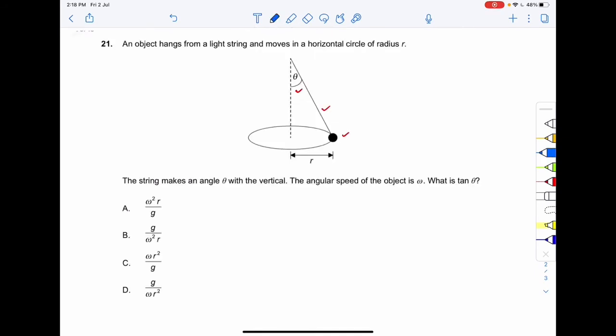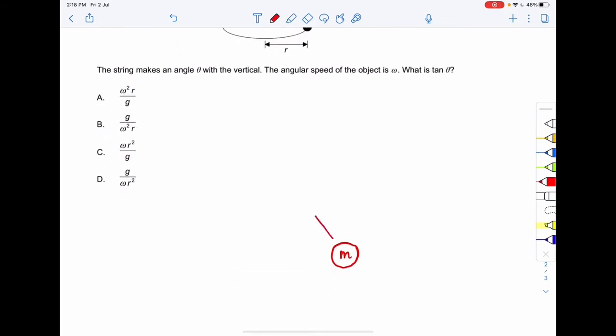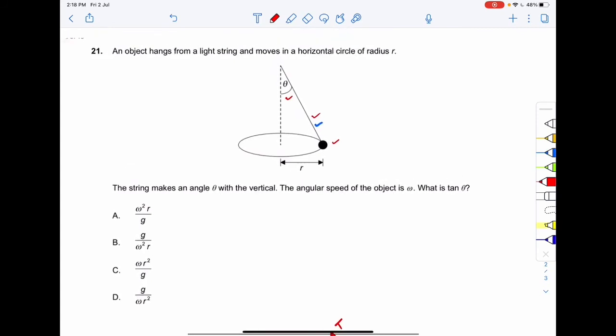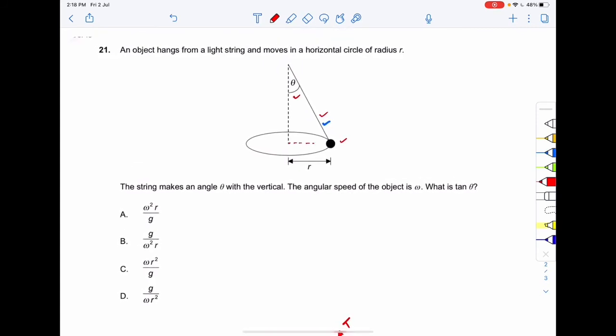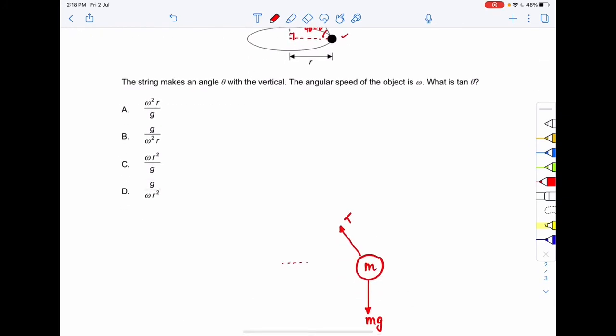Now see that this is the string, right? And the string provides tension. The tension always acts away from the body. So over here the tension will act in this manner. So this will be the tension T. And the weight of the body is always acting downwards, so this will be mg acting downwards. Now if I just complete the triangle, if this angle is theta, this is 90 degrees, so this angle will be 90 degrees minus theta, right? So the angle between the tension and the horizontal will be 90 degrees minus theta.